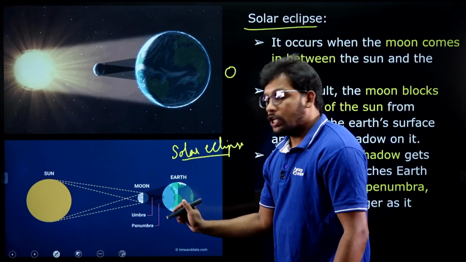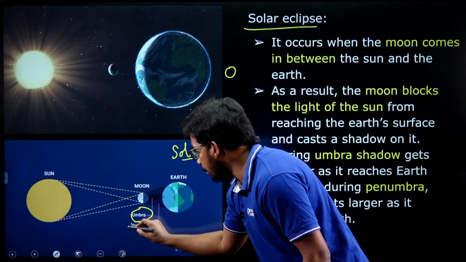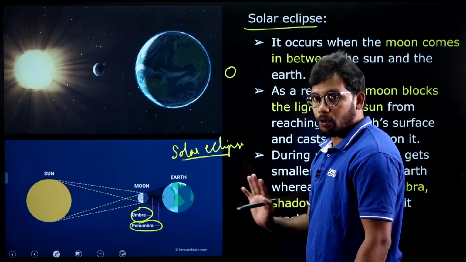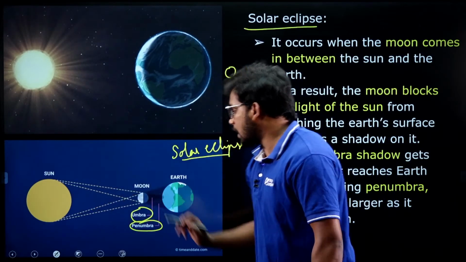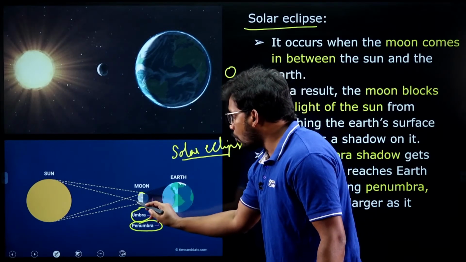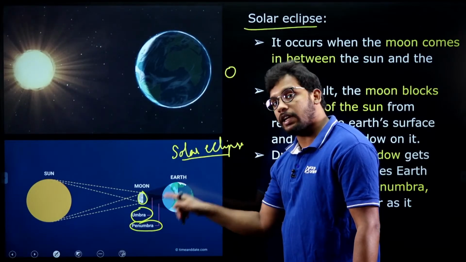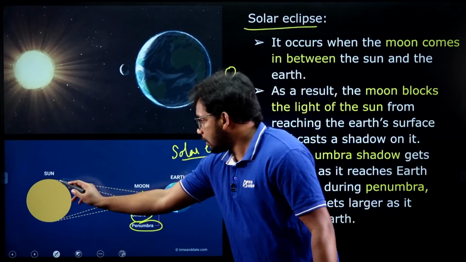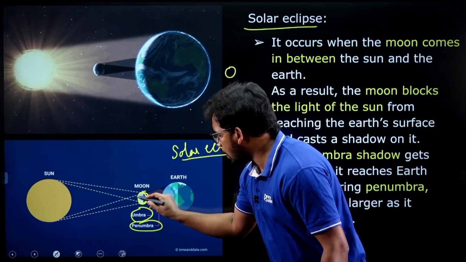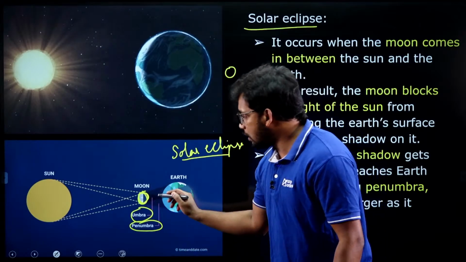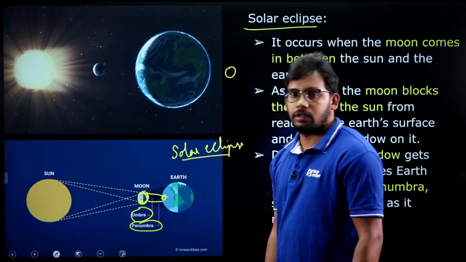So understand here, there are two important things called umbra and penumbra. These two are important. Please try to understand this. Focus on here. When there is a sunlight, and moon is a smaller object than earth. Moon is a smaller object than earth, right? So if the sun rays go towards this ball and all this amount of diameter, all this size, the sunlight will not reach the earth, right?